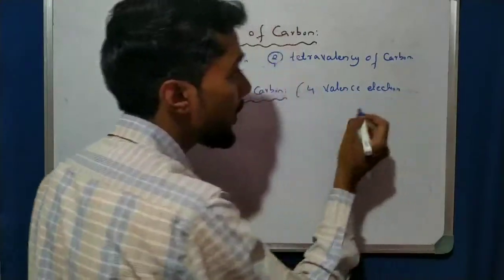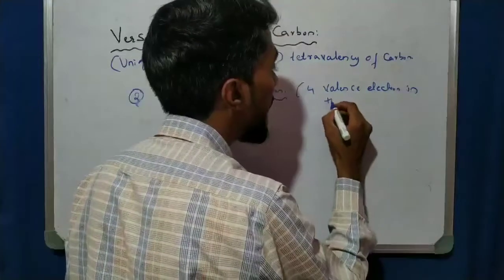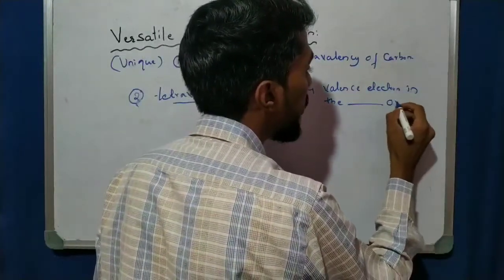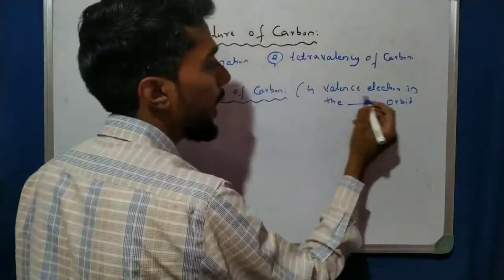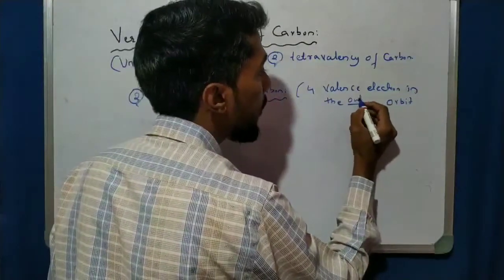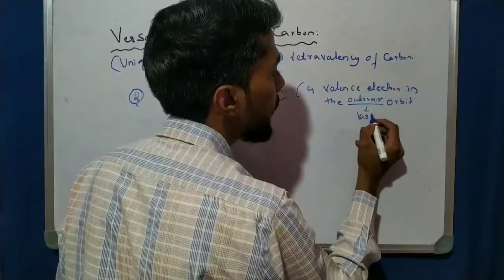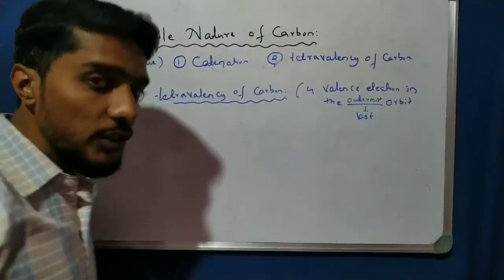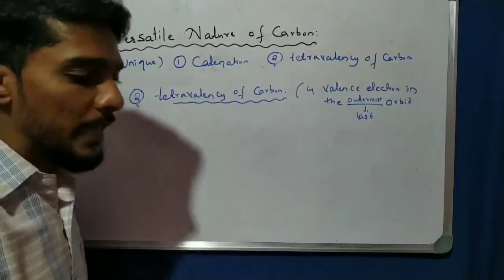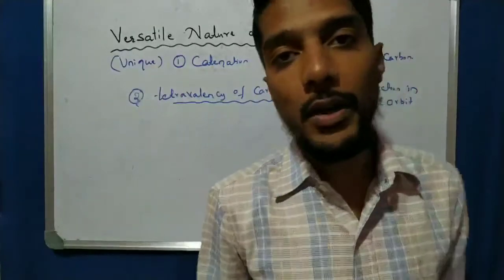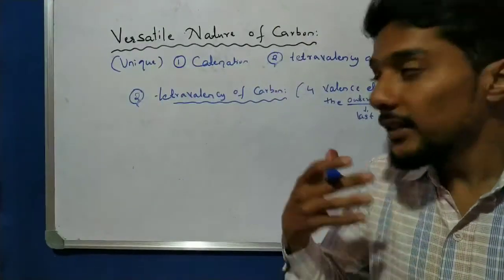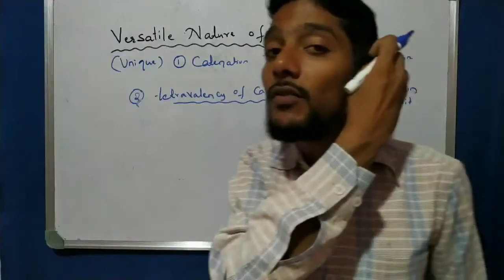Where are the electrons present? In the outermost orbit, also called the last orbit. The tetravalency of carbon is a very important property of carbon, and it makes it possible for carbon to form bonds.